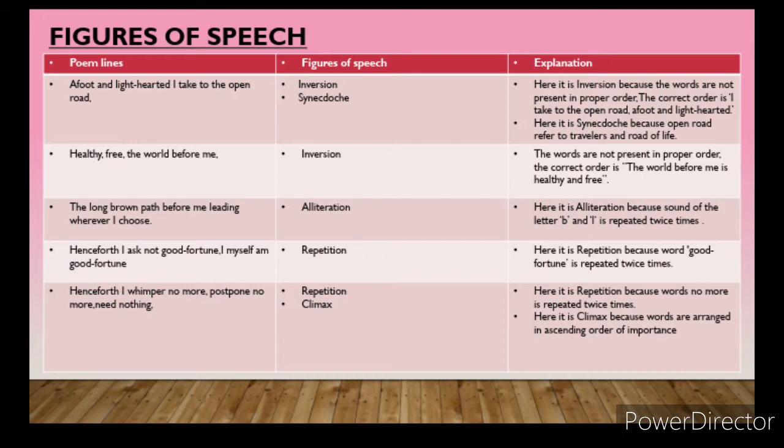Second, one more figure of speech is there in that line. Can anyone guess? Two things which are interrelated and are not going to separate. Last slide we had studied. What is that? Synecdoche. If you see, two things are interrelated and they are not going to separate. Here you can see, students, two things are interrelated. It means the words, open road, here of course mean a traveler is walking on the road.